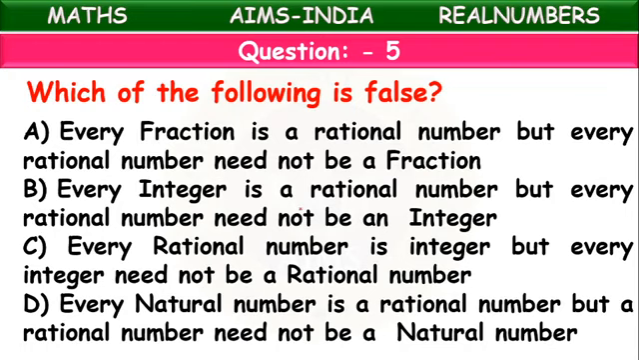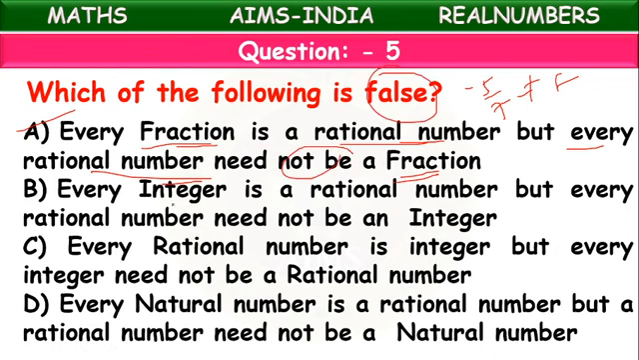Which of the following is false? Every fraction is a rational number. Correct. But every rational number need not be a fraction. Correct, because minus 5 by 7 is a rational number which is not a fraction. So the given statement is correct. A is correct, but they are asking for the false statement. Every integer is a rational number. Correct.